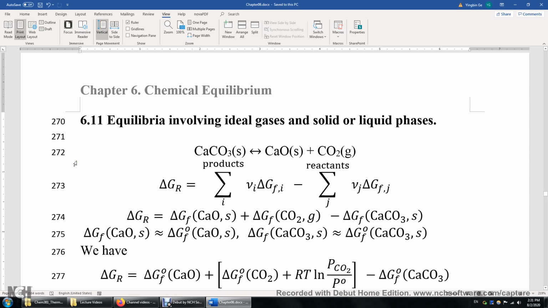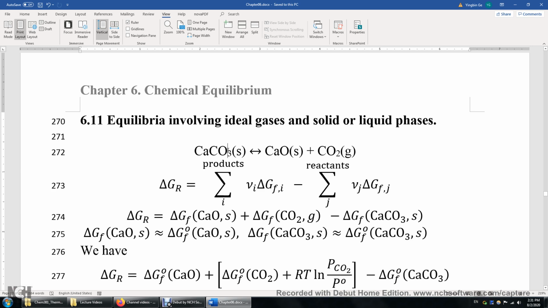Section 6.11: Equilibrium involving ideal gases and solid or liquid phases. In short, the Gibbs energy of a solid or liquid does not depend on pressure because their molar volume is very small. So first, let's look at this example.